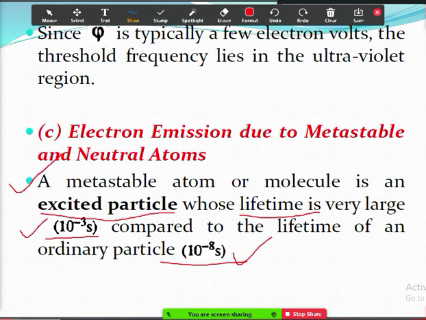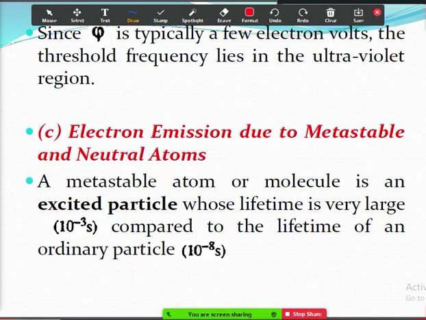Again, if you try to remember the diagram, a cathode and anode. Suppose this is the cathode and this is the anode. Because of the collision process, suppose an ion is formed here.